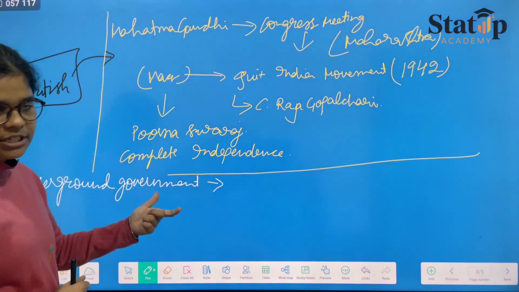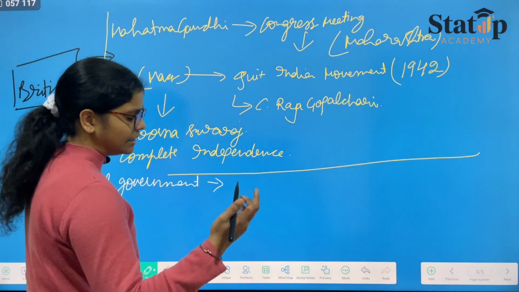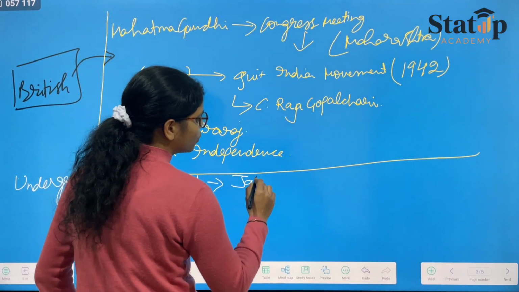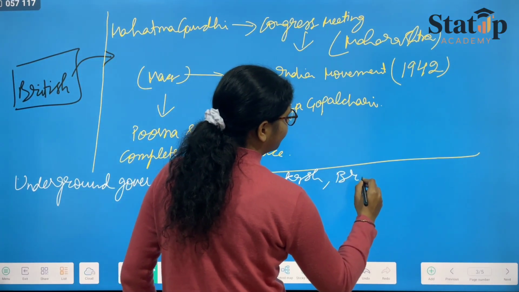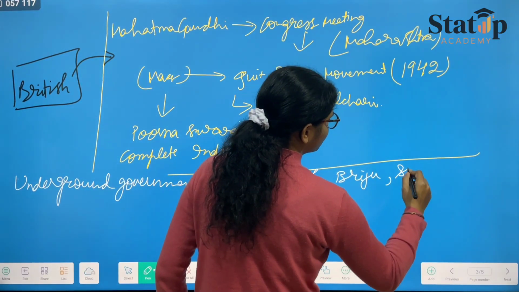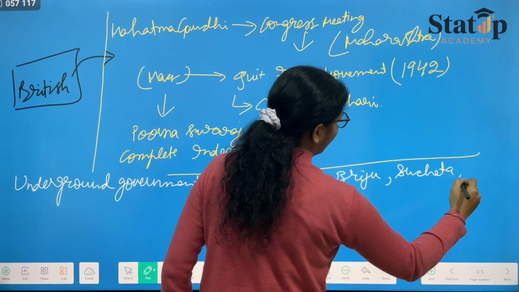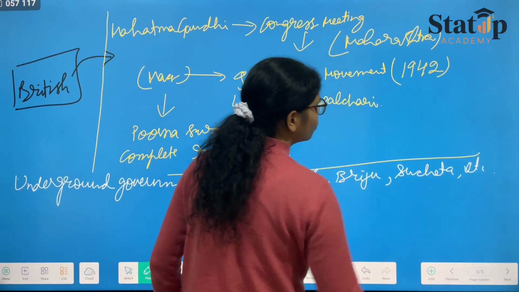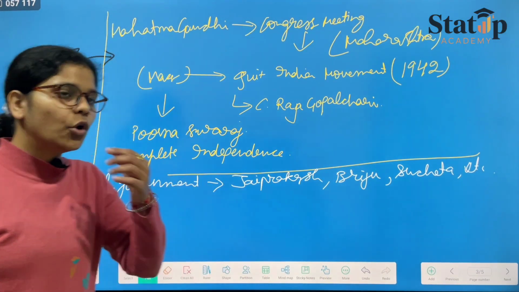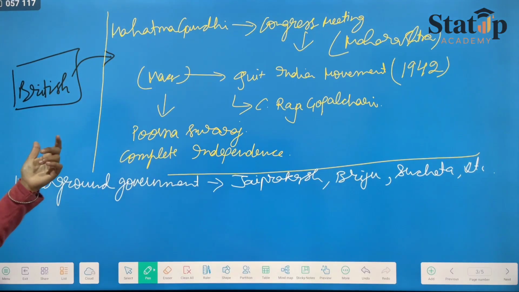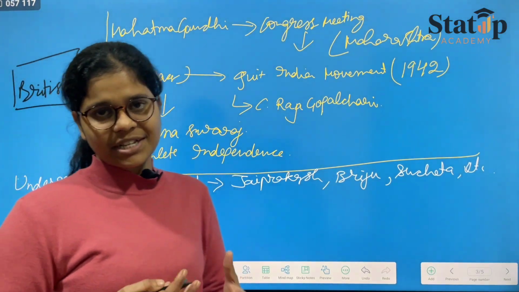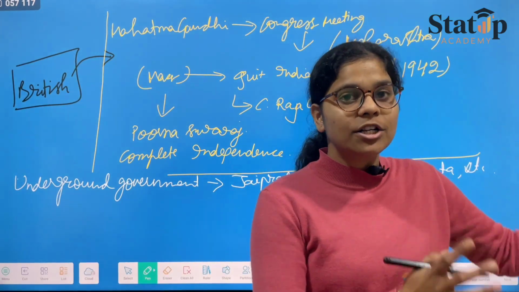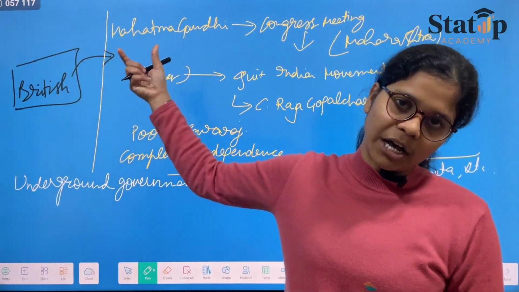Therefore, the underground government started, and there were certain leaders like Jayaprakash, Biju, Sucheta, and various other leaders. These were the known leaders who came up, and they formed the underground government in order to make policies and carry out the mass movement even in the absence of Mahatma Gandhi.